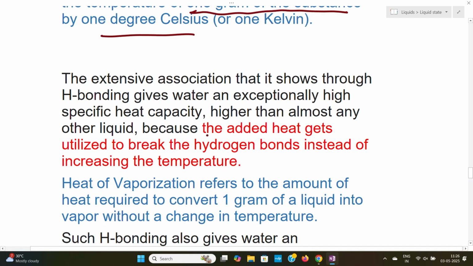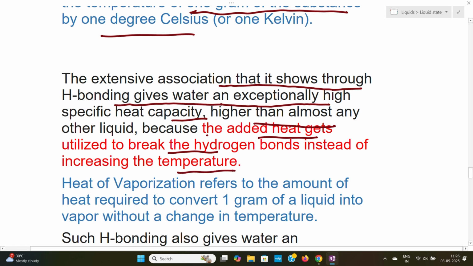The extensive association through hydrogen bonding gives water an exceptionally high specific heat capacity, higher than almost any other liquid, because the added heat is used to break the hydrogen bonds instead of increasing the temperature.